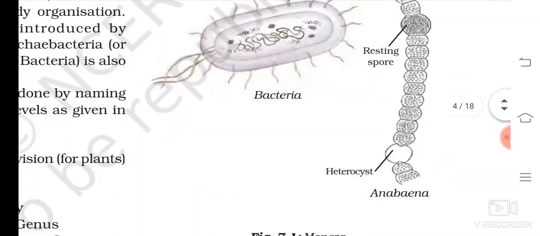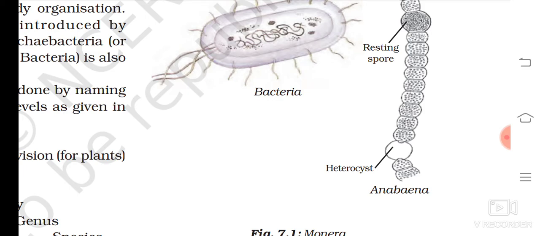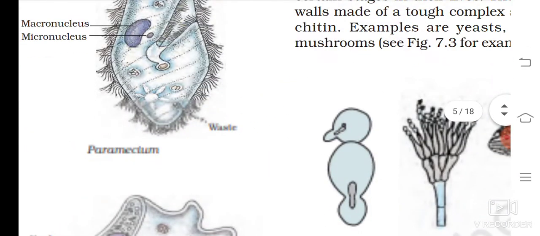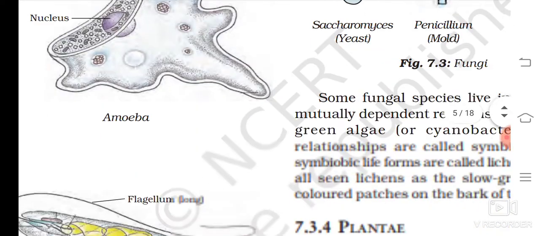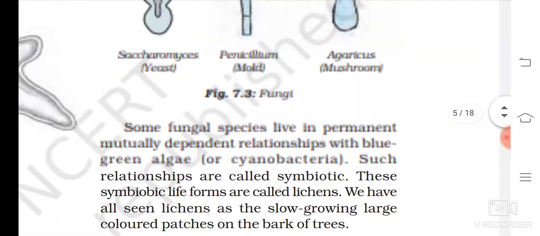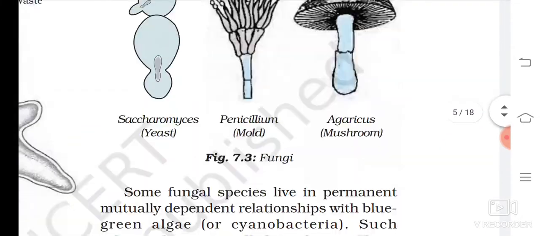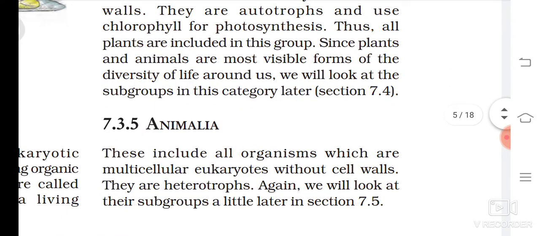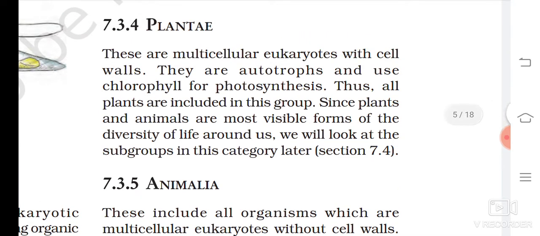Monera, examples are bacteria, then Anabaena. Protista, these things are not there. Examples: Paramecium, amoeba, Euglena. Fungi is also not there. Examples, you know, mushroom and all. Plantae is also not there. Animalia is there. So these are the overall highlights of the classification. Plantae, the full topic is out.